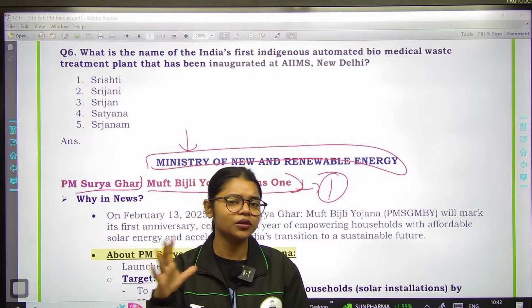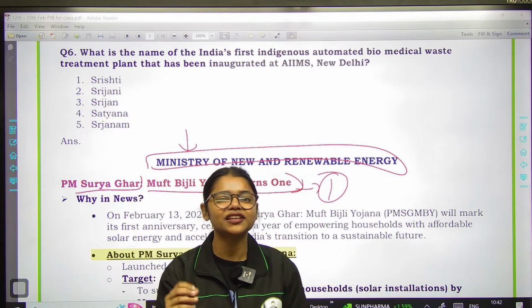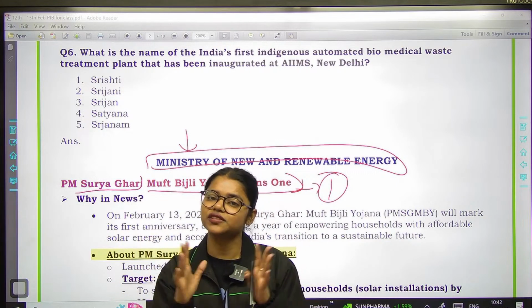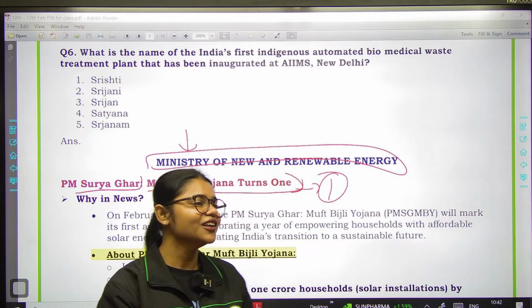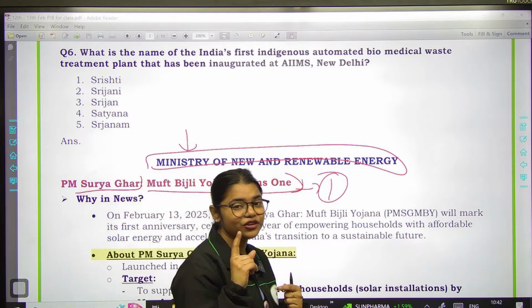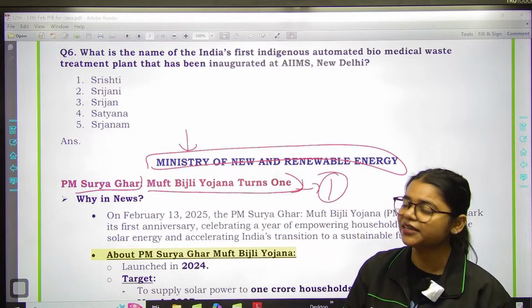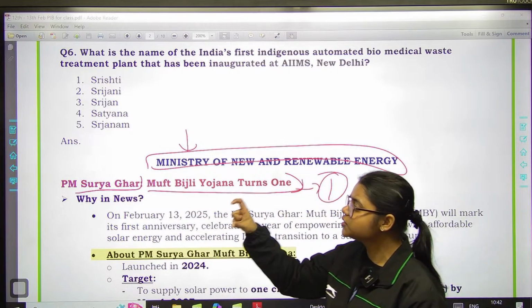So the achievement is not very big, but still we will discuss everything about this particular initiative because this initiative is very important. Maybe this year a question can be asked from this initiative in your phase 2 examination of RBI or NABARD grade A. Now, what is the objective of this particular initiative?